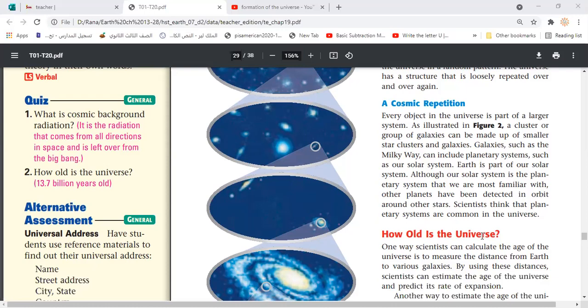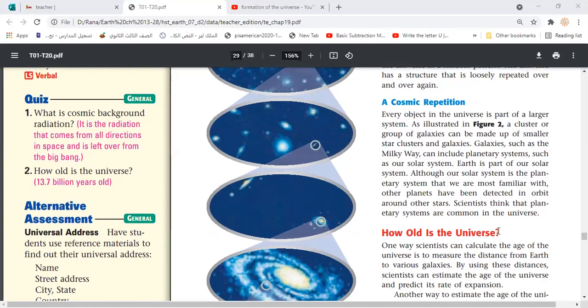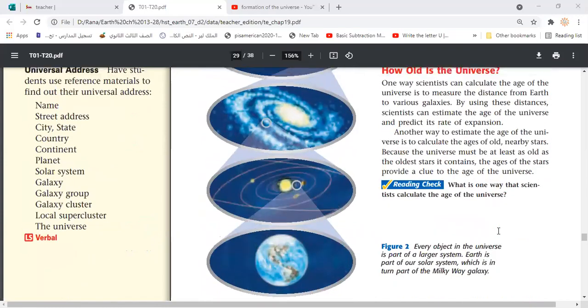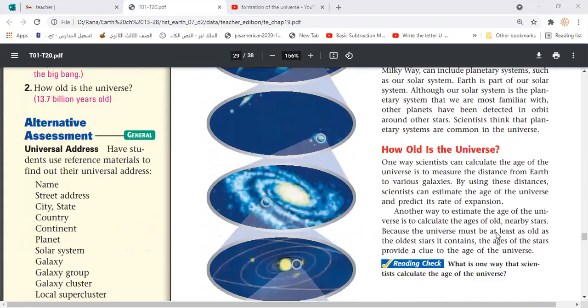The same they do with the galaxies or the stars. They calculate the distance between the Earth and these stars, and knowing the speed of these galaxies, how they move farther away from our galaxy, we estimate how much time it took until they got to that position. That's one of the ways. Another way is to study the age of the oldest star in the universe, as we keep detecting new stars by using telescopes.